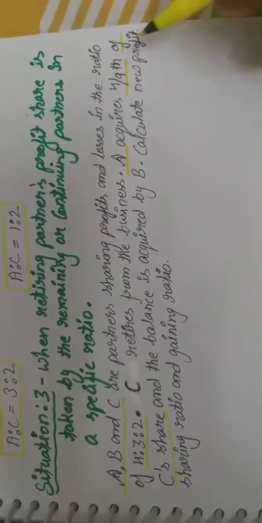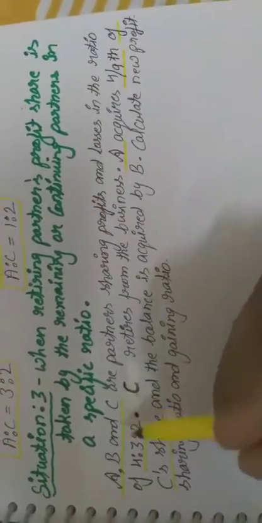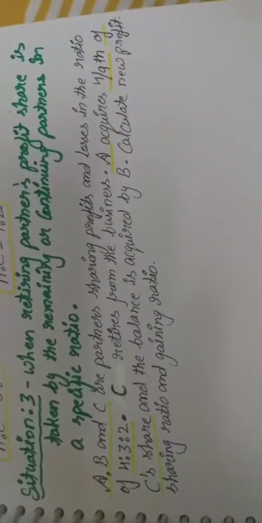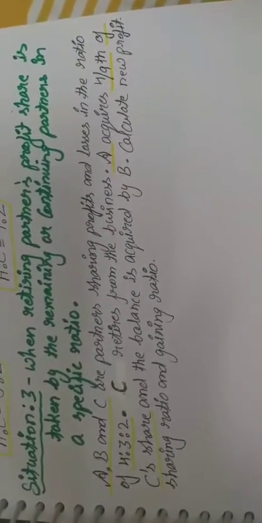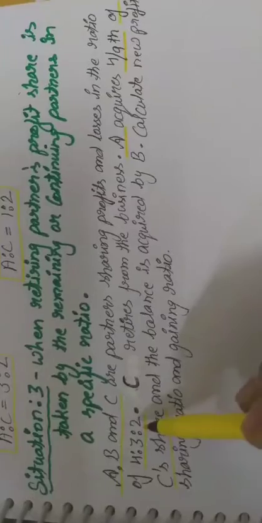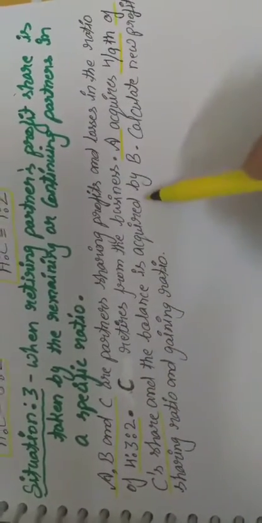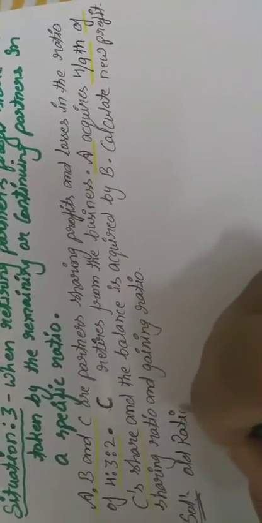Have you got it? Why 5/9? Because 2/9 इसका टोटल शेयर है और इस शेयर को अगर हम 1 के इक्वल रखते हैं तो 1 में से 4/9 अगर A एक्वायर कर रहा है तो बाकी का शेयर जो बचेगा वो 5/9 ही बचेगा, और 5/9 means 2/9 का 5/9 acquired by B. Calculate the new profit share ratio and the gaining ratio. Both the ratios we have to calculate. First of all, we should write the old ratio or ratio which is given in the question.